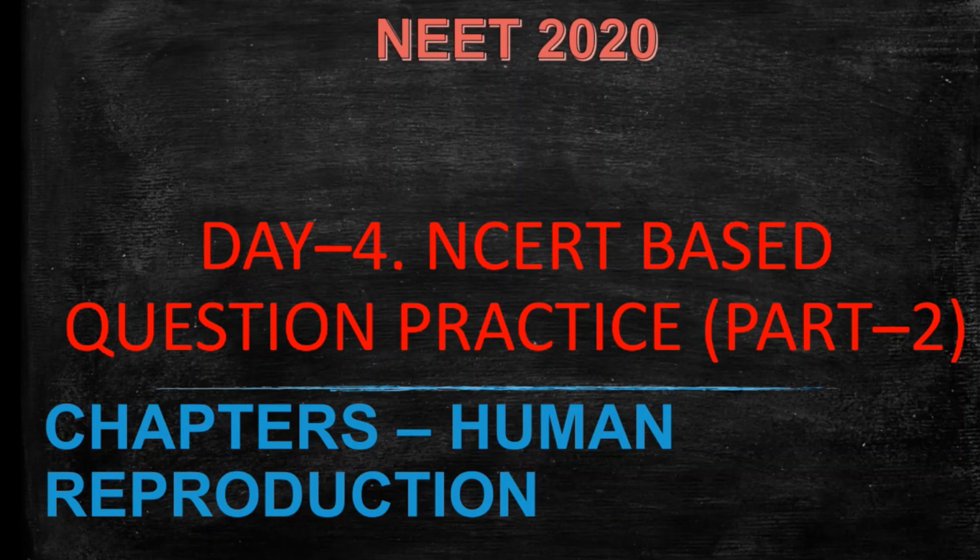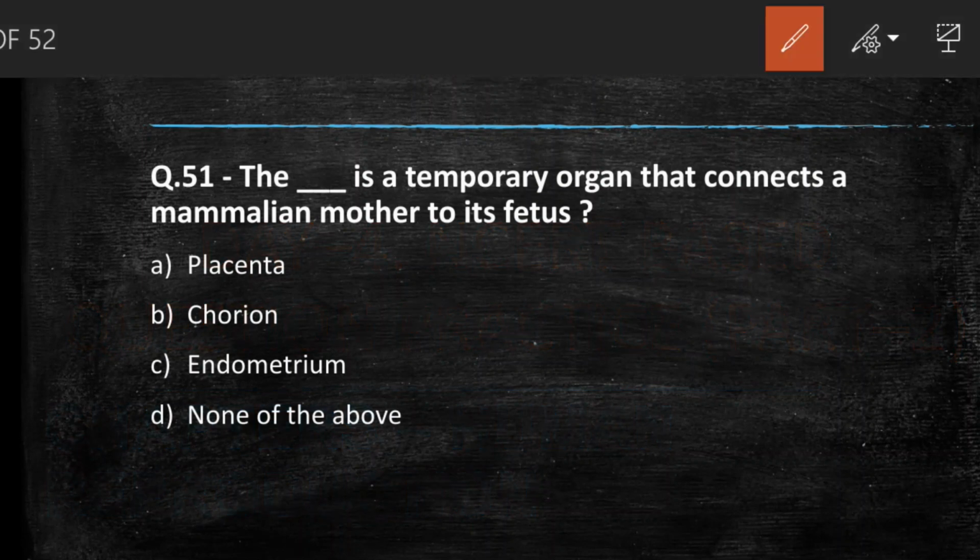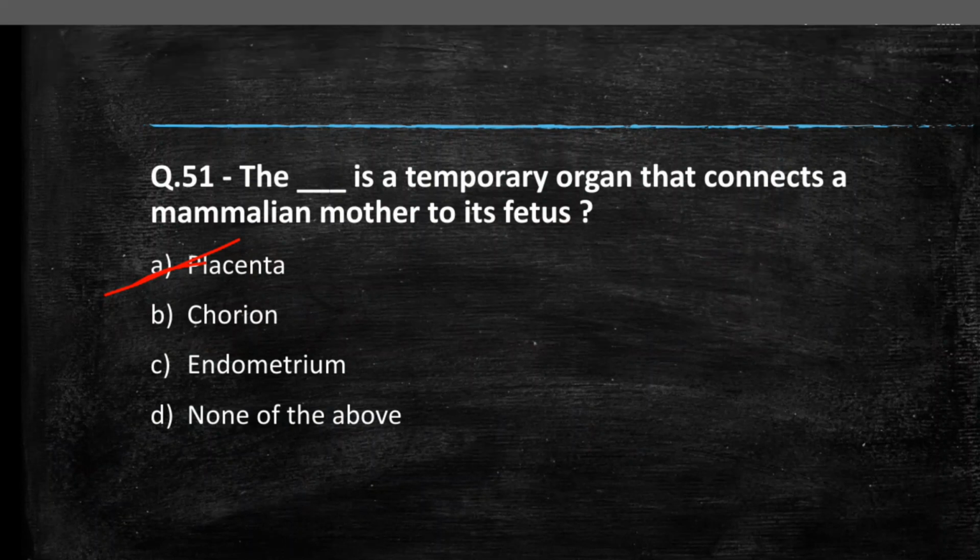In this video we are going to discuss NCERT based questions of the chapter Human Reproduction. Our first question is, the dash is a temporary organ that connects a mammalian mother to its fetus. Options are placenta, chorion, endometrium, none of the above. So we surely know that the answer is placenta, because it is a temporary organ. It is only present during the time of pregnancy and it connects the mammalian mother to its fetus.